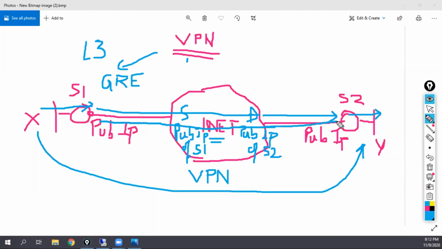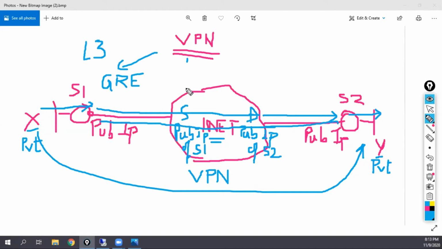Whatever packet is going across the internet, people only see your public IP. X and Y could be private IPs, and private IPs are not allowed on the internet. Network X is private, network Y is private. But you're still able to send your data inside this tunnel.